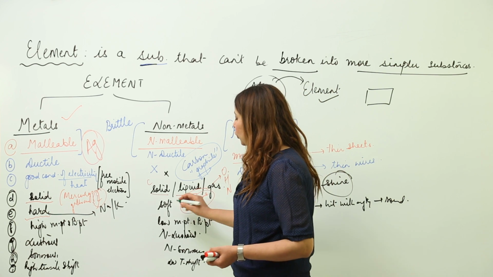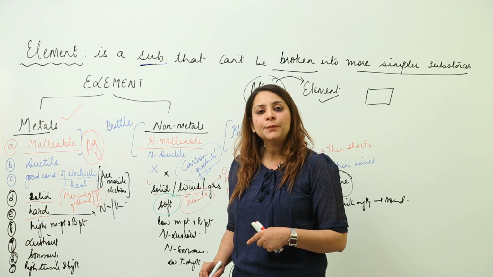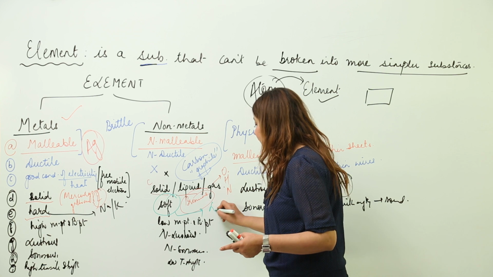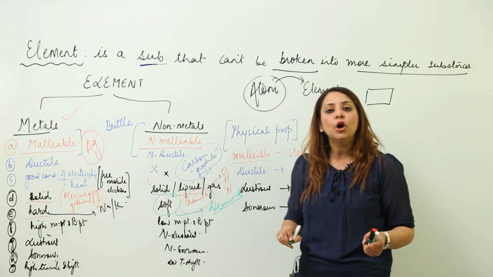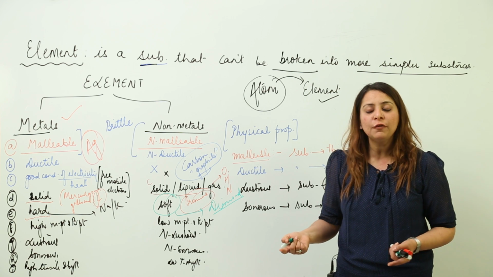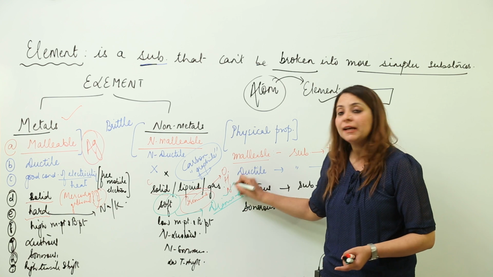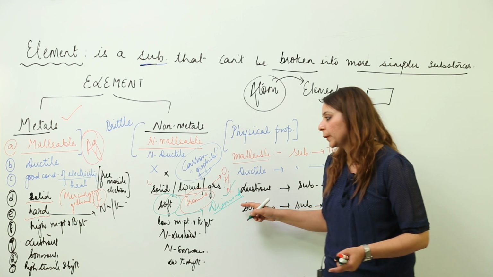And as I told you, non-metals are generally soft, but again in this case also we have an exception, that is the exceptionally hardest substance, the diamond. You all know that diamond is an allotrope of carbon, so again it is a form of carbon, but it is the hardest known substance. So this is again an exception among non-metals, that it is hard in nature.